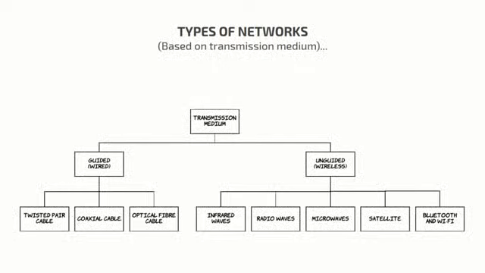If you explore more on these, you can see that guided or wired transmission media are of three types: the twisted pair cable, coaxial cable, and the optical fiber cable. Whereas unguided or wireless transmission media consists of infrared waves, radio waves, microwaves, satellite, and Bluetooth and Wi-Fi.